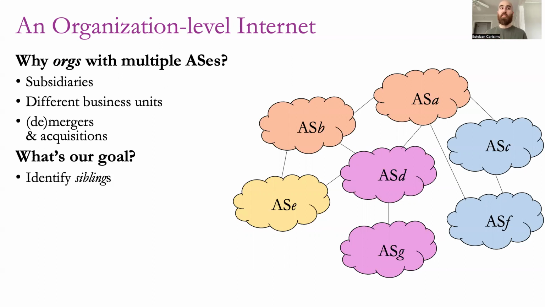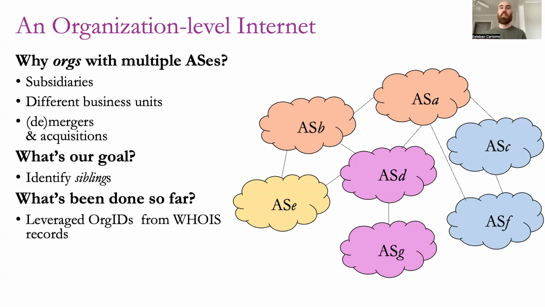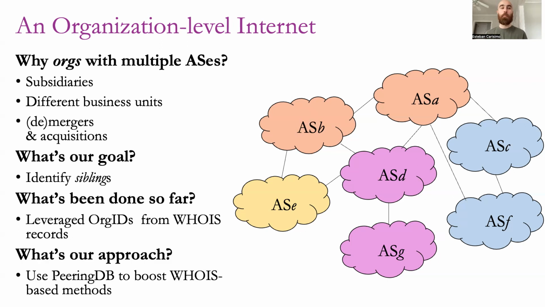So what is our goal then? Our goal is to identify siblings, or ASes under the same management. We can see that this problem has been studied before, and the current state of the art technique uses WHOIS records to identify sibling ASes. But as we're going to present in this talk, WHOIS records face a lot of challenges, and we propose to overcome some of these challenges by using PeeringDB. PeeringDB is an operator-oriented database that could provide a complementary view of the problem.